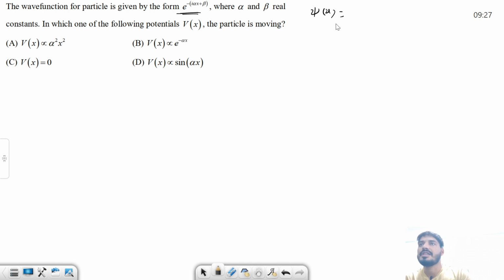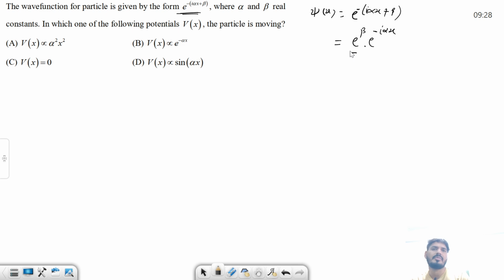The wave function is exponential of minus iota alpha x plus beta, right? I can also write it like this: e to the power beta into e to the power minus iota alpha x.